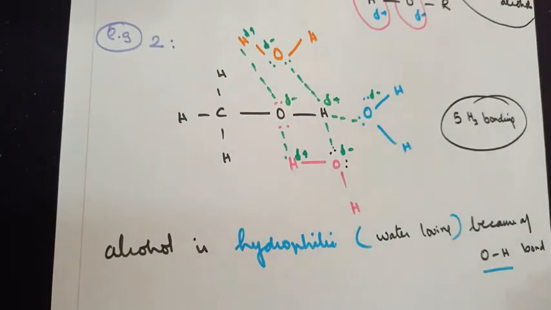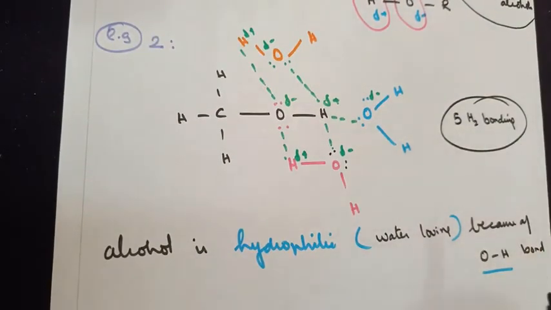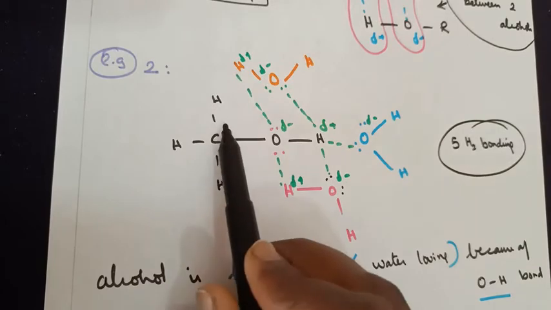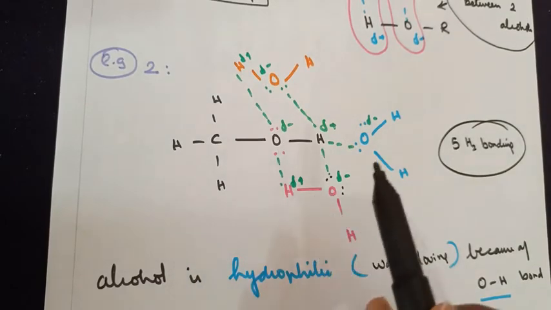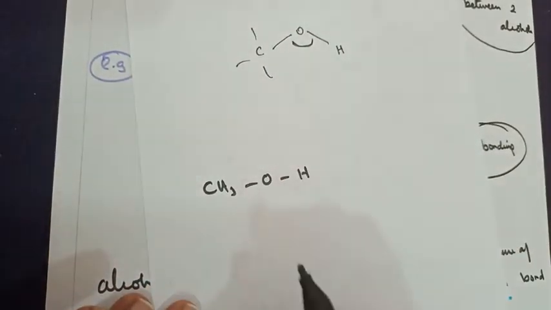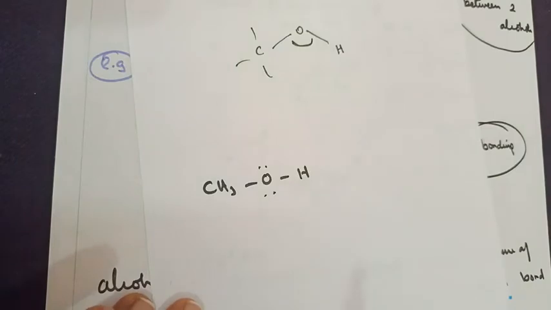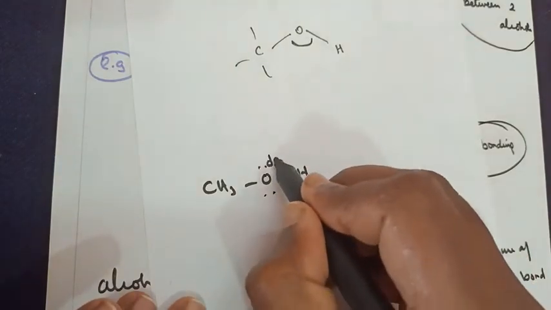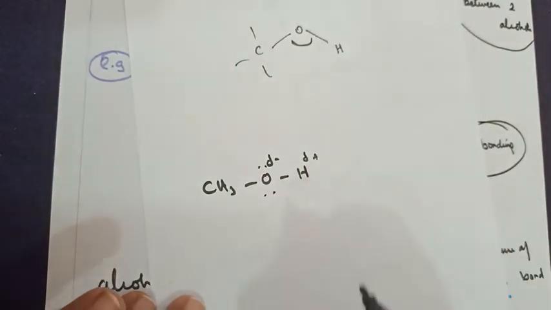Now let me take another example of explaining the hydrogen bonding. Methanol, CH3OH, I have taken here. Let me write it separately to make the points clear. Oxygen has, as usual, a lone pair of electrons. This is partially negative and this is partially positive.